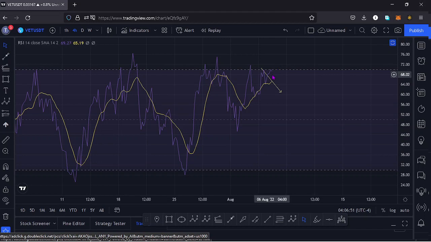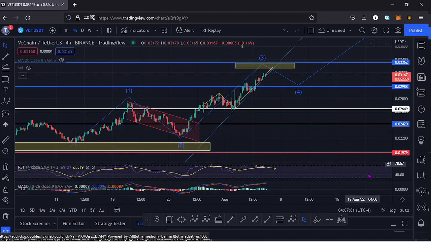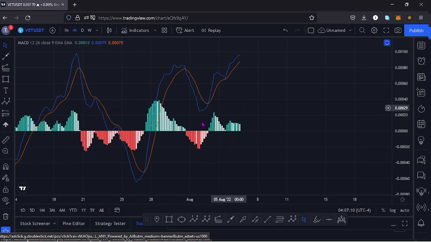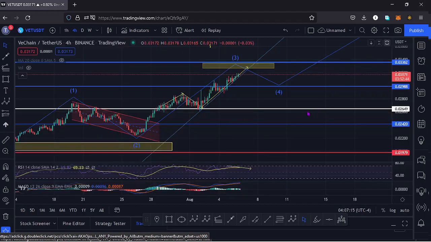We might see a bit of a retracement to the lower side here on the RSI, and maybe that will be forming a consolidation on the charts. Then we can continue pushing higher, because having a consolidation, we might create some room on the RSI for an upward movement on the charts. Also here on the MACD, we have not yet printed anything, so let's be patient and see what will be printed here on the MACD, and I'll keep you updated on any movement that plays out.